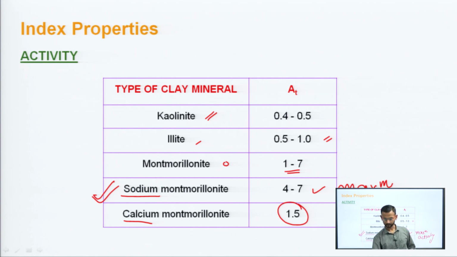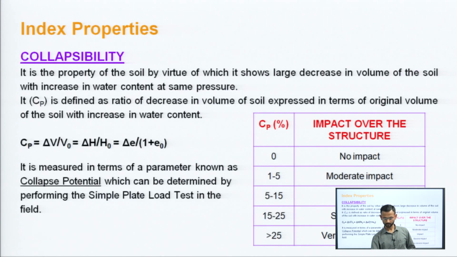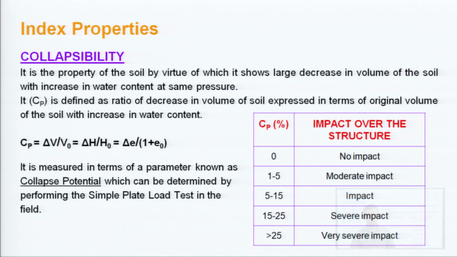So, understand this thing. When we talk about collapsibility, it is a property of the soil by virtue of which it shows a large decrease in volume with an increase in water content. So, here we are discussing a change in the water content at the same pressure. It is defined as the ratio of the decrease in volume, expressed in terms of the original volume of the soil.